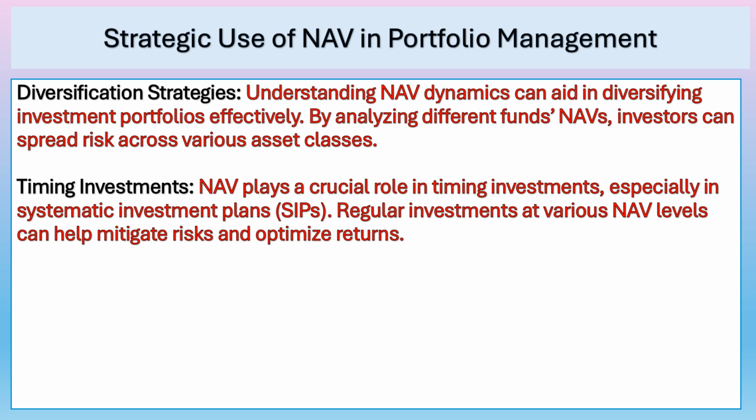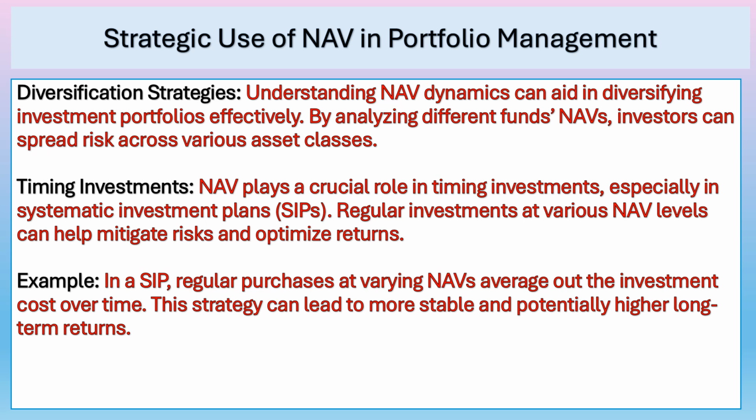Timing investments. NAV plays a crucial role in timing investments, especially in systematic investment plans. Regular investments at various NAV levels can help mitigate risk and optimize returns. For example, in a SIP, regular purchases at varying NAV average out the investment cost over time. This strategy can lead to more stable and potentially higher long-term returns.